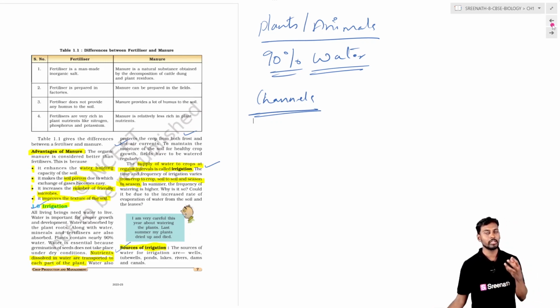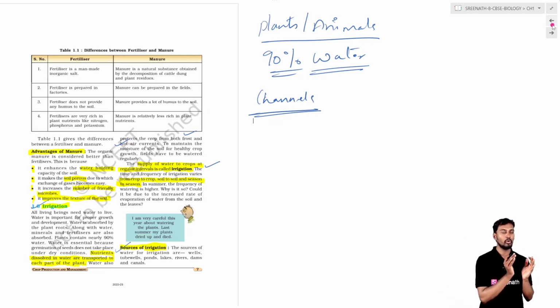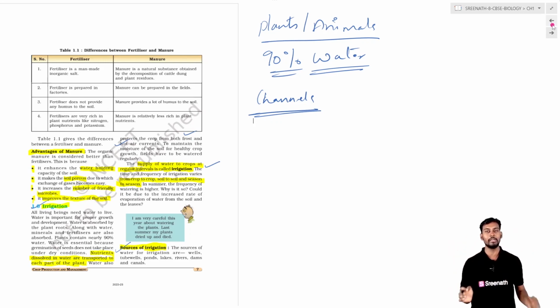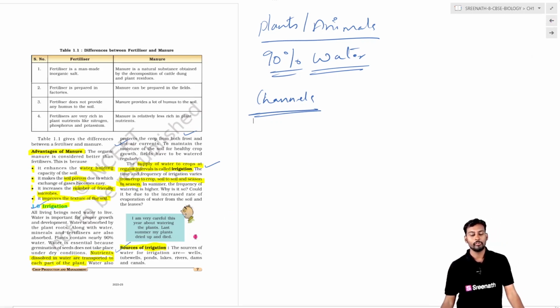The factors involved in deciding the time interval for irrigation are based on the type of soil, the type of crop, and the prevailing climatic conditions. These three will decide the time interval from one water supply to the next. The day interval will be decided mostly by the crop, the type of climate, and also the rate of evaporation.